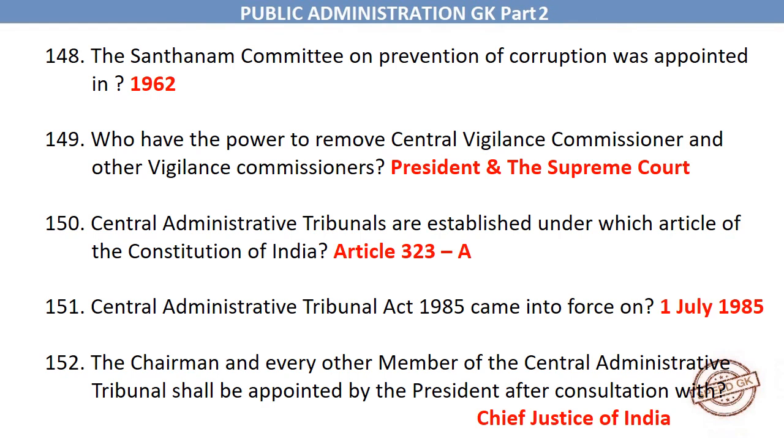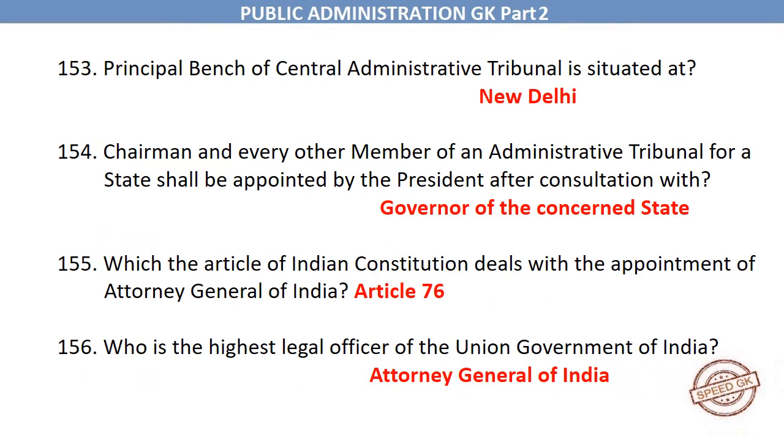The chairman and every other member of the Central Administrative Tribunal shall be appointed by the President after consultation with Chief Justice of India. Principal bench of Central Administrative Tribunal is situated at New Delhi. Chairman and every other member of an administrative tribunal for a state shall be appointed by the President after consultation with Governor of the concerned state.